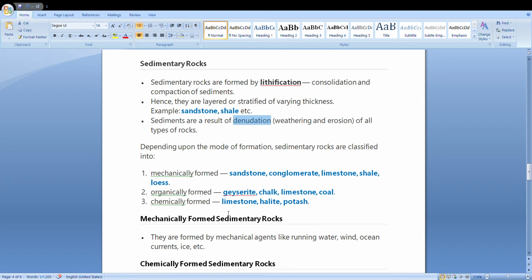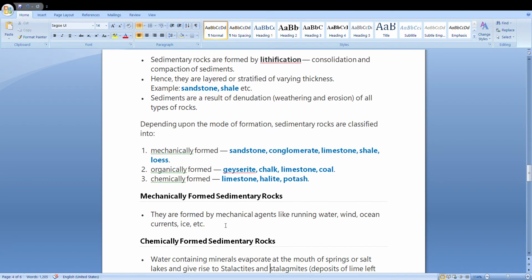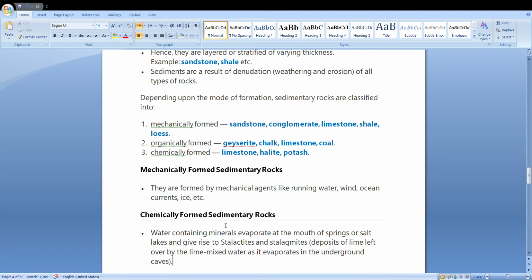Sedimentary rocks are formed by three processes, and these are the three processes which you have to learn. Mechanically formed sedimentary rocks. When the word mechanically is written here, that means the rock is broken. It's broken by some agent. Something natural is breaking the rock, already existing rock, and carrying the material.